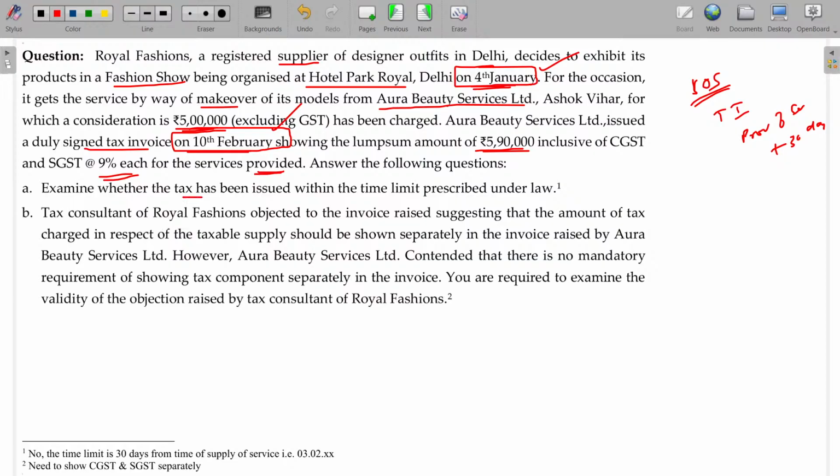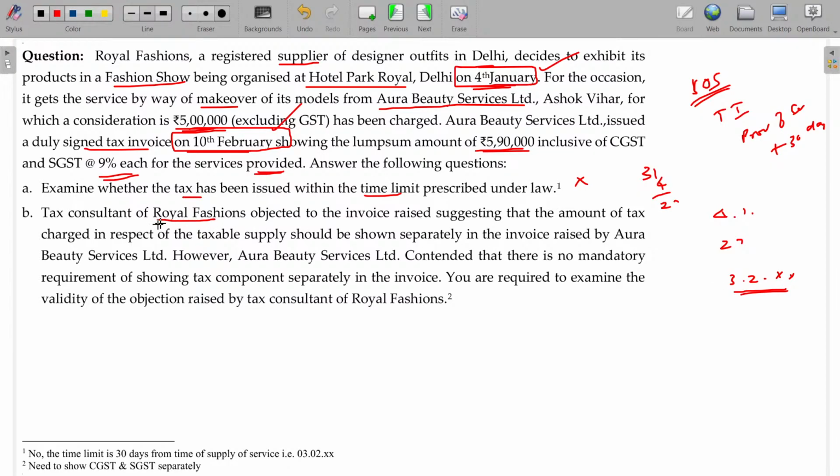Examine whether the tax invoice has been issued within the time limit prescribed under the law. No. What is the law? From 4th January, only a 30-day limit is there. January has 31 days, 4 days over, so 27. Another 3 days is there. So 3rd February will be the due date for the issue of the tax invoice in this case.